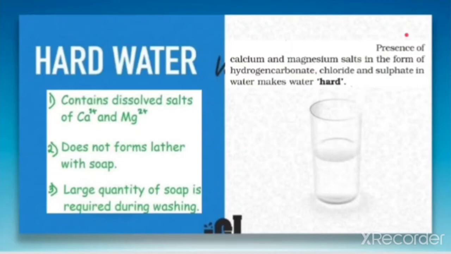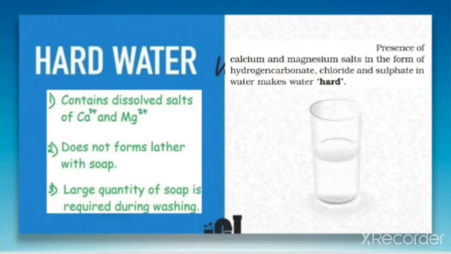That is, the presence of calcium and magnesium salts in the form of hydrogen carbonate, chloride, and sulfate in the water makes the water hard. So why is the water said to be hard? Because of the presence of some salts. Now which salts make the water hard? The calcium and magnesium salts like hydrogen carbonate, chloride and sulfate.